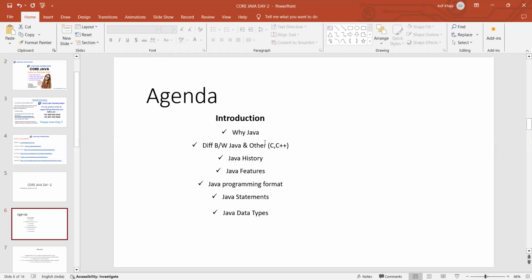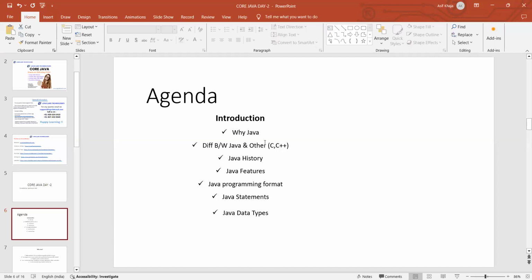Now, today we are going to discuss why Java, meaning why we are using this. What's the main advantage of using this? What are the differences between Java and other programming languages like C and C++? And what's the history of Java? Who invented it, why it was invented, what's the reason behind it, and everything.